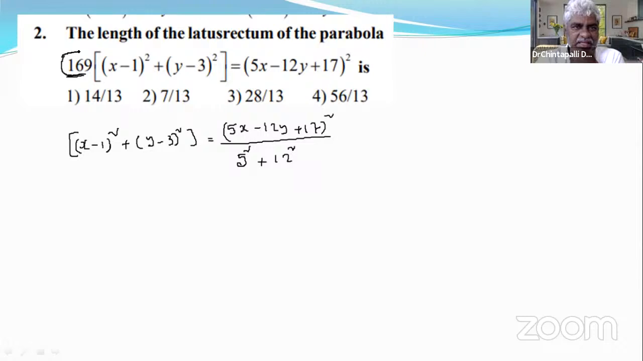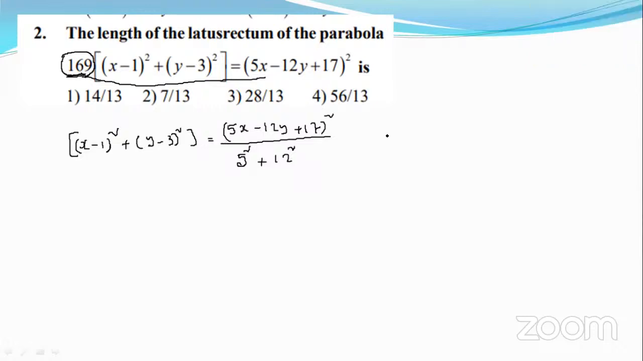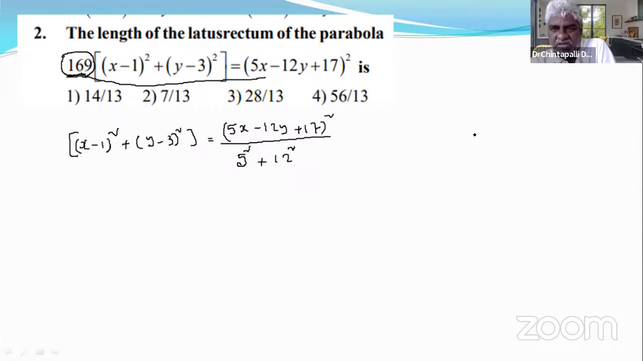This 169 is written in the denominator of the right hand side. That 169 can be split into two parts as 5 square plus 12 square. Agree? Now we can easily tell the focus of the parabola and the equation of the directrix. Please tell, what is the focus of the parabola?